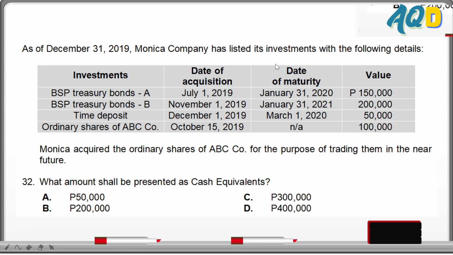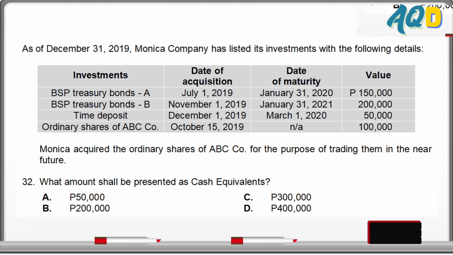How do we know if it's short or long-term investment? Compare year-end, December 31, 2019, and maturity date, January 31, 2020. Only one month left. So this is a short-term investment. Next, BSP Treasury Bonds A. Date of acquisition, November 1, 2019. Date of maturity, January 31, 2021. Long term, 19, 20, 21. So it goes beyond years. And this is no longer a cash equivalent.